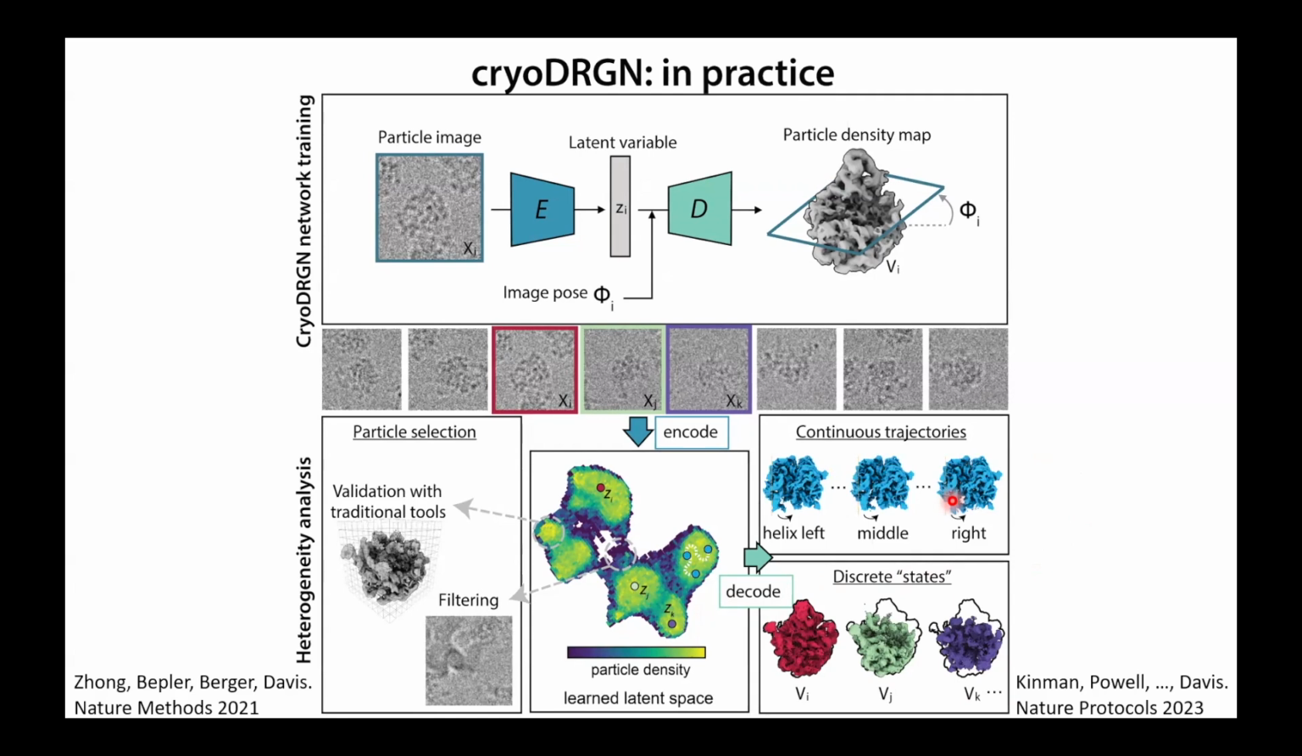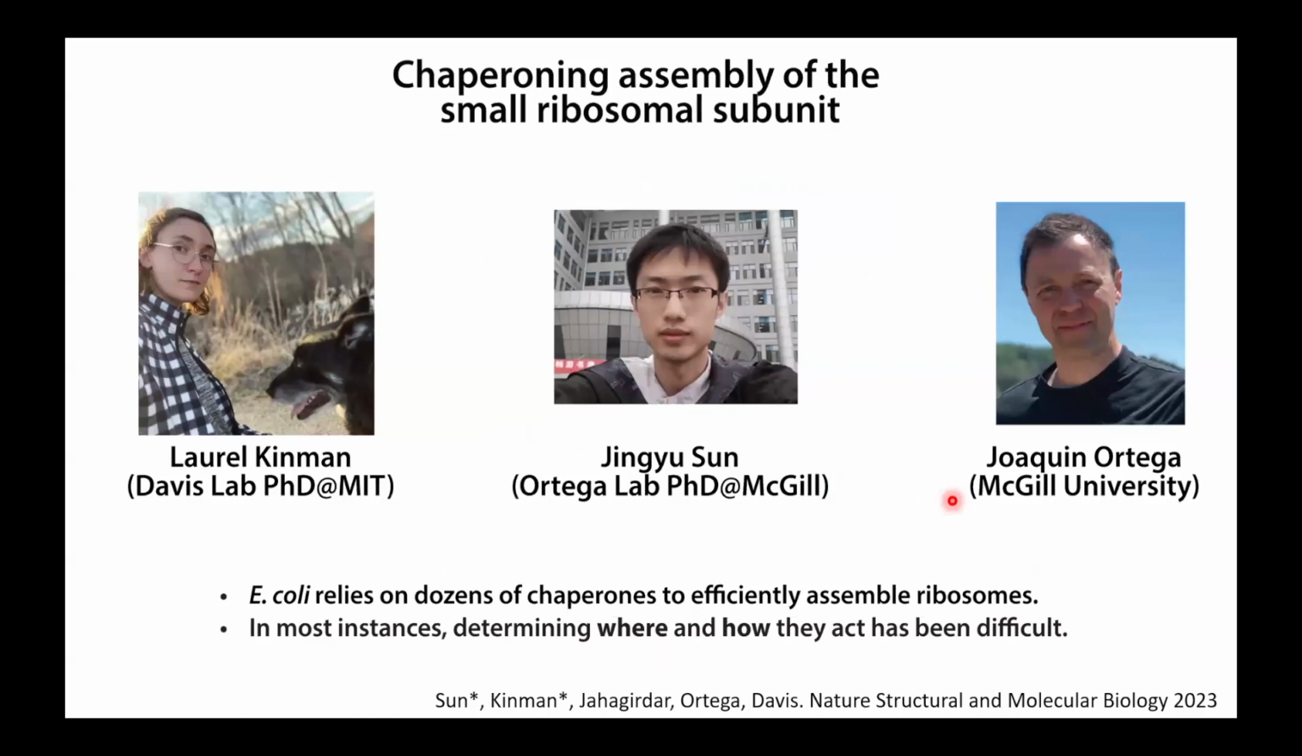Okay. So a couple of examples of how we've used this. The first one I want to start with is work from Laurel Kinman, a really talented graduate student in my lab who actually just defended her thesis. She collaborated with Jingyu Sun, who is a talented graduate student in Joaquin Ortega's group at McGill University. And the question here was to try to understand how a particular assembly cofactor called KSGA is helping to guide